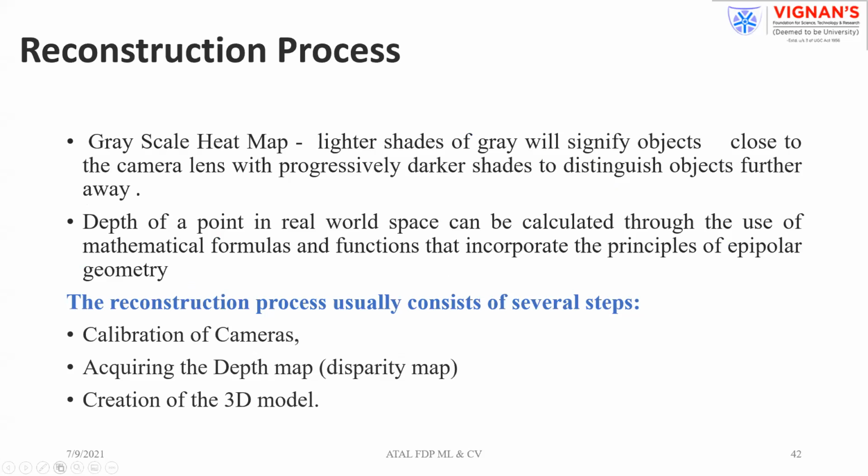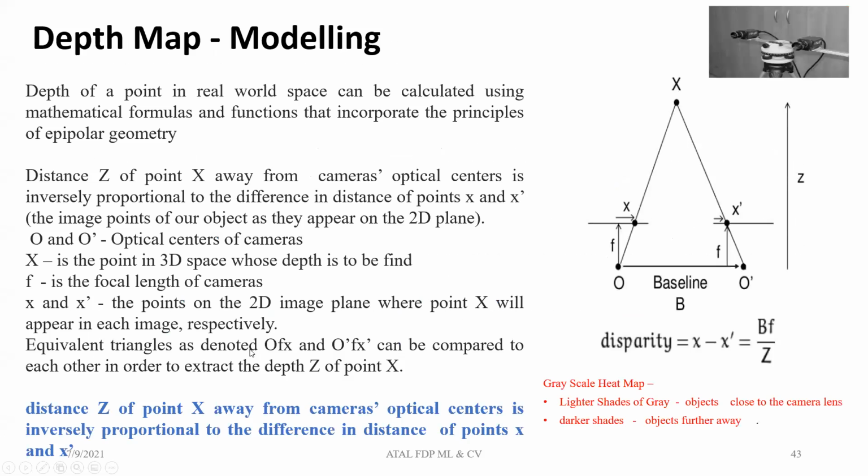Now coming to the reconstruction process, how we can create the reconstruction in the depth map. First you need calibrated cameras. Once your cameras are calibrated, you can acquire the depth map. As I already told you, it is nothing but the distance of every pixel. Once you have the depth map, you can create the 3D model. So this is how we create the depth map. These are the basic steps we have to follow.